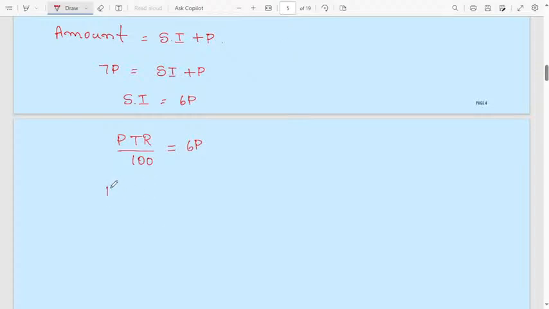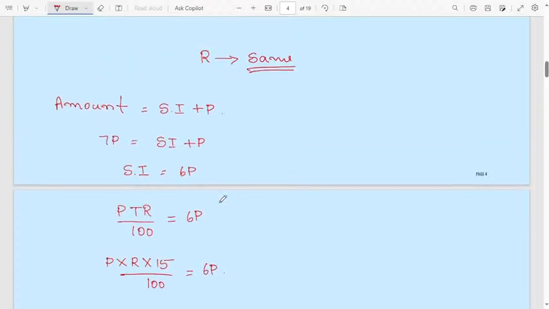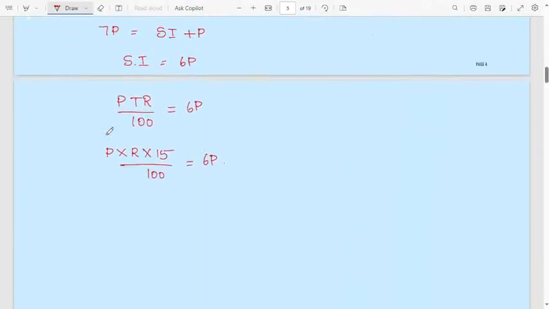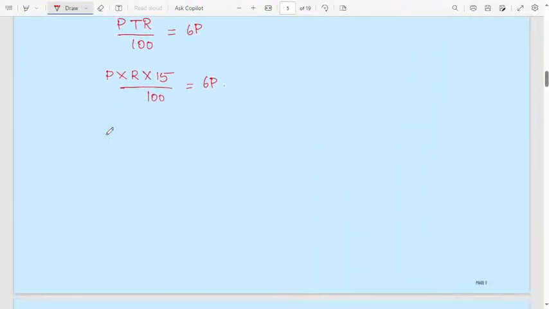Principal we don't know. Rate of interest also we don't know. Time will be 15 years, divided by 100. This will be equal to 6 into p, because time they have given is 15 years. I am considering only the first case.